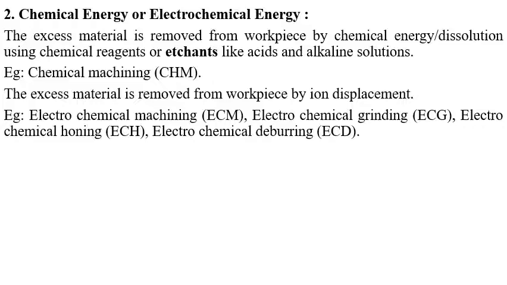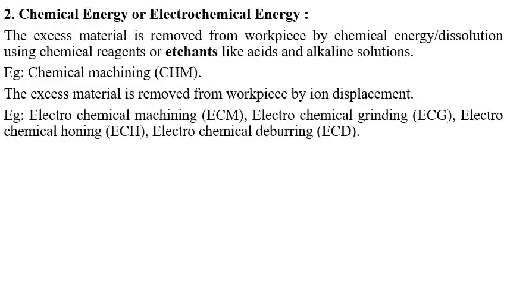In the first one, the excess material is removed from the workpiece by using chemical energy through chemical reagents or etchants. Etchants are nothing but acids or alkali solutions. This is what happens when pure chemical machining is done.